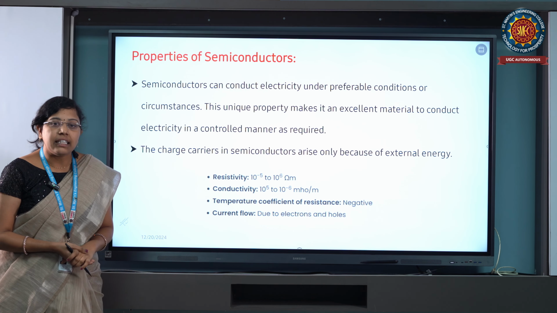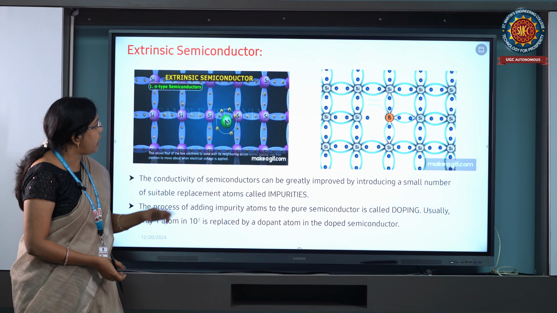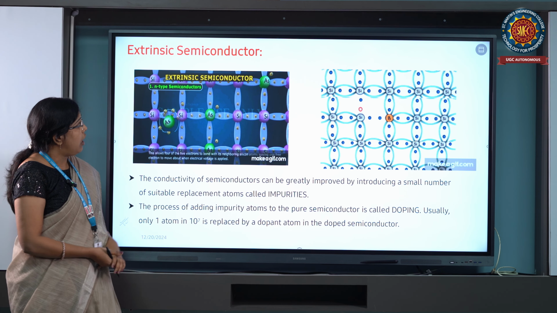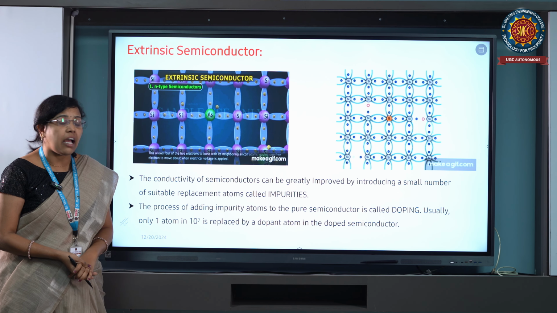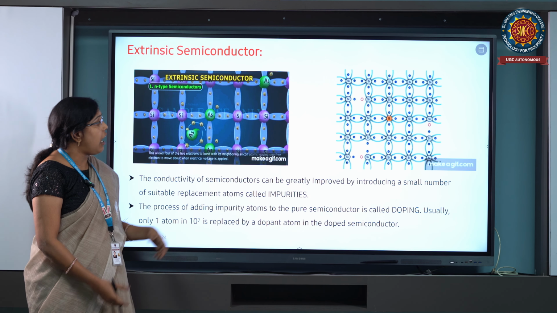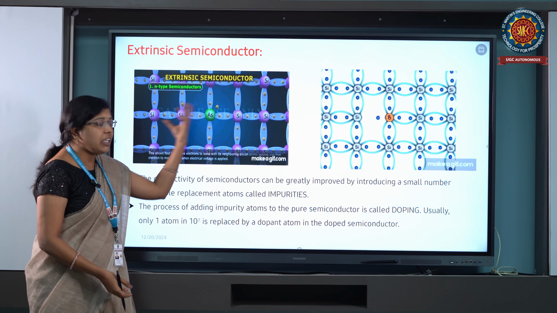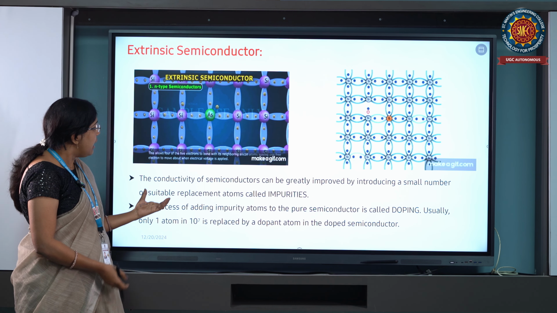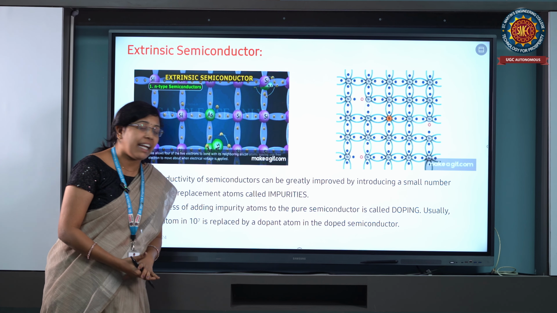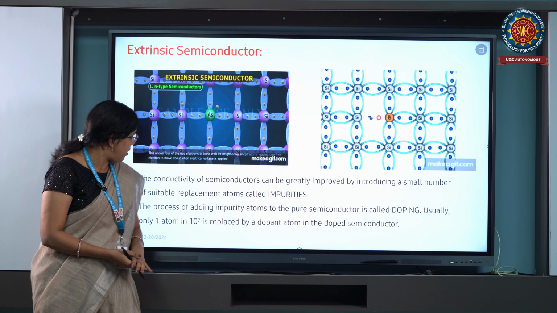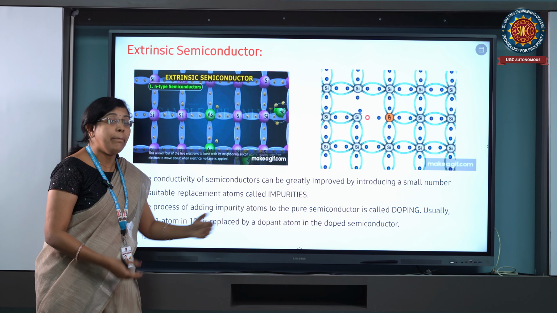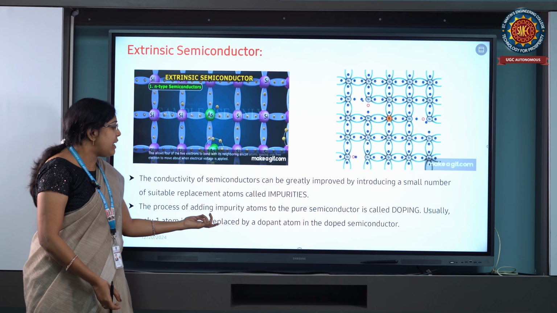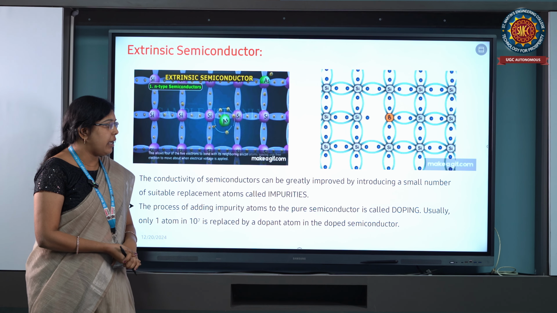And coming to the extrinsic semiconductor, this is the extrinsic semiconductor construction. We already discussed the examples for the extrinsic semiconductor: the main examples are arsenic and silicon. These silicon atoms have surrounding holes, and these holes are occupied by electrons. The conductivity of semiconductors can be greatly improved by introducing a small number of suitable replacement atoms called impurities. Impurities means those which require pairing. The process of adding impurity atoms to the pure semiconductor is called doping.